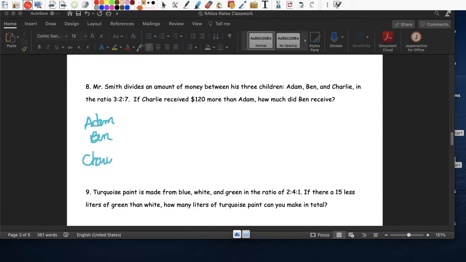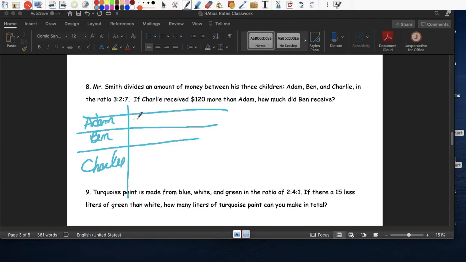So cuando el Mr. Smith gives them money, le da dinero a los niños, this is how he does it. This is how he gives them money. Así le da dinero. 3 for Adam, 2 para Ben, y 7 para Charlie. Así le da dinero.